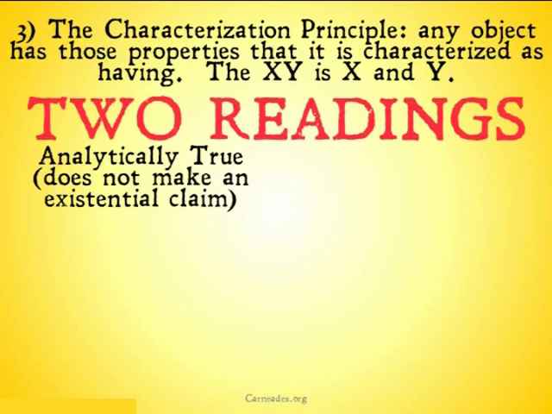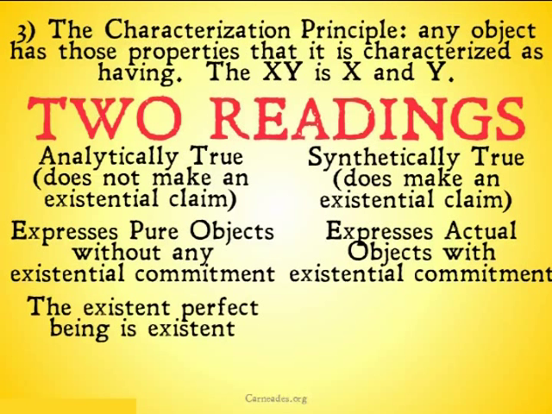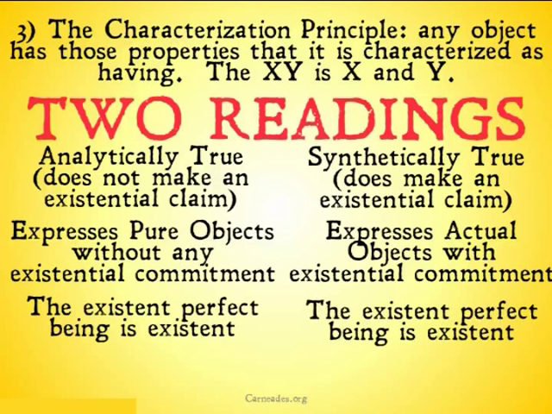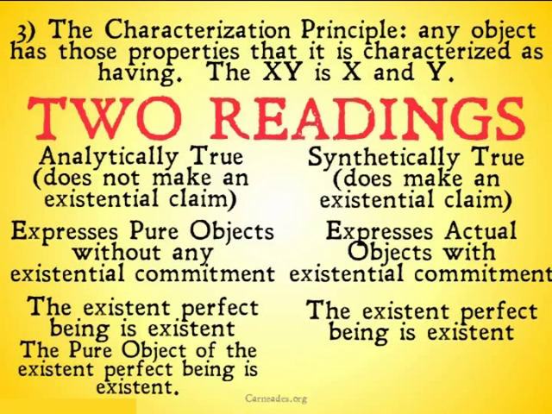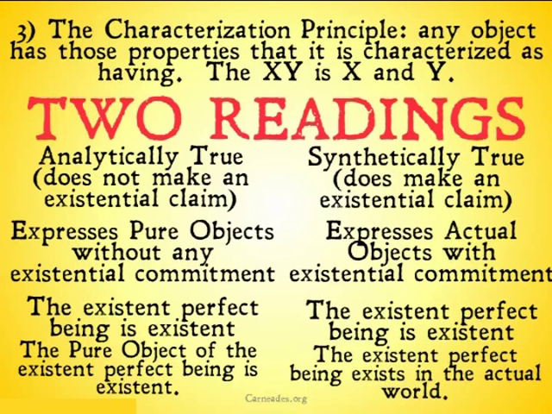With that in mind, let's take a look at this in terms of the ontological argument. So, the existent perfect being is existent in both cases. The pure object of the existent perfect being is existent. Once again, the pure object has neither the property of being nor non-being. So, it's not going to be making a claim about that thing actually existing. It's not going to actually be making that existential claim in the same way that we would in the synthetically true version, or in the same way that we would understand simply by saying that the eclipsed sun is eclipsed, the sun would become eclipsed.